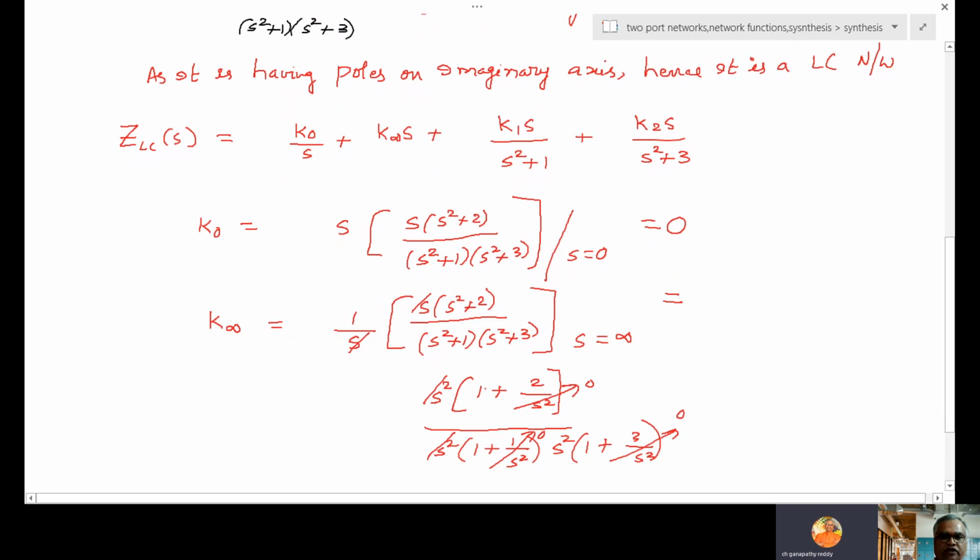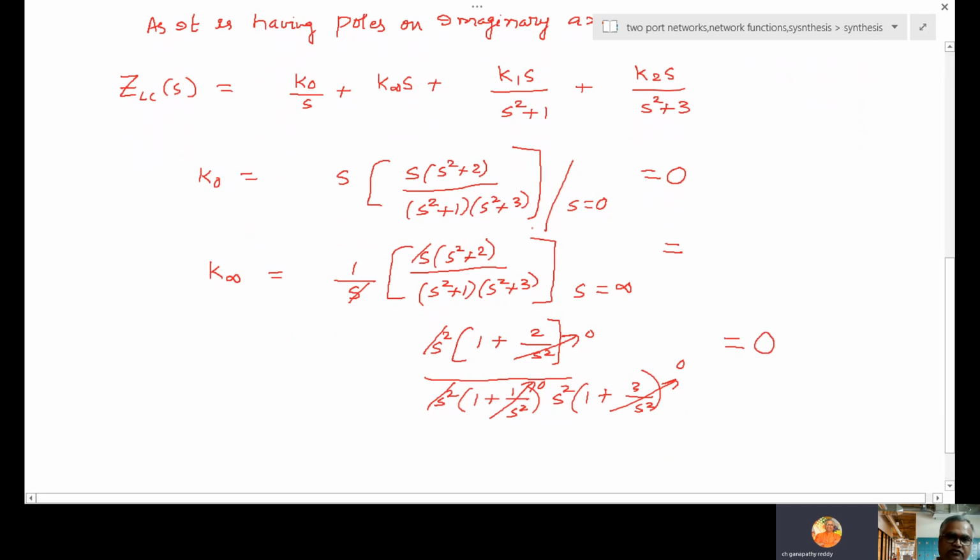Okay. So 1 divided by, here 1 is there. Here also 1 is there, but s square is there. Now in place of s square, when you substitute infinity, something by infinity is again 0. So k0, k infinity is 0. Next to k1.